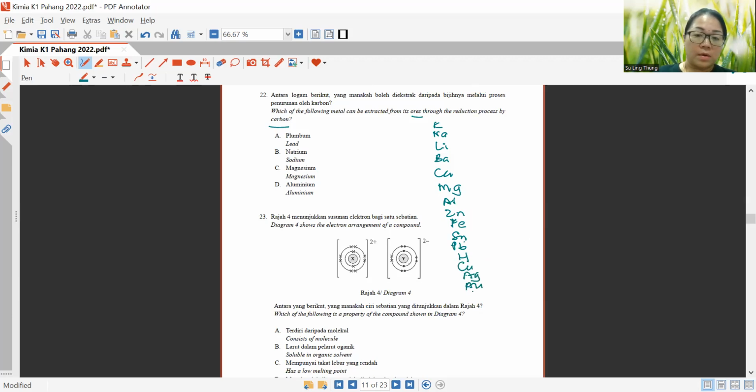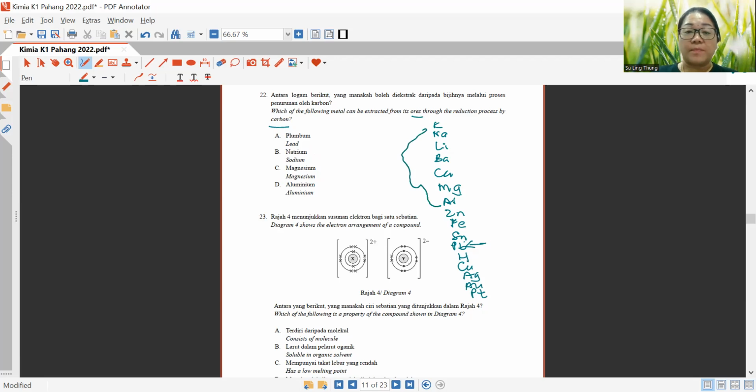argentum, aurum, platinum. Okay, so if you observe here, lead can be considered quite low in the series. Okay, that is why, if you look at the answers between A, B, C and D, B, C and D are ranked quite high.